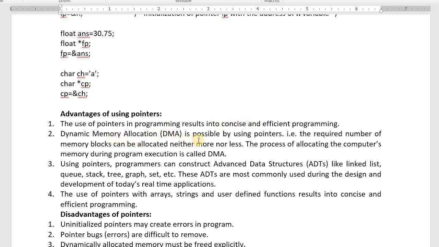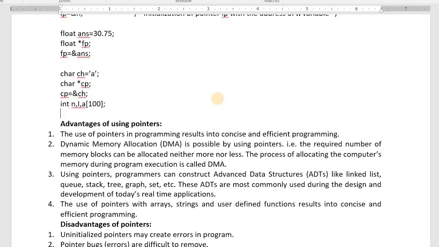One more is dynamic memory allocation. Dynamic memory allocation means we allocate the memory during program run only. Till today we wrote many programs. In every program we allocated the memory well in advance, like int A[100]. If the n value is 200 now, we cannot store 200 values in A[100]: shortage of memory.